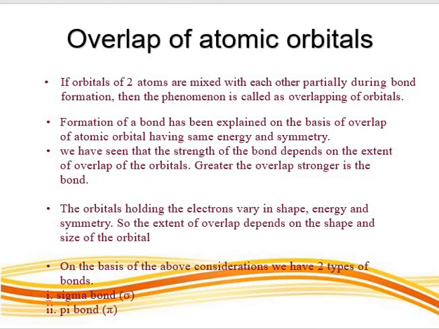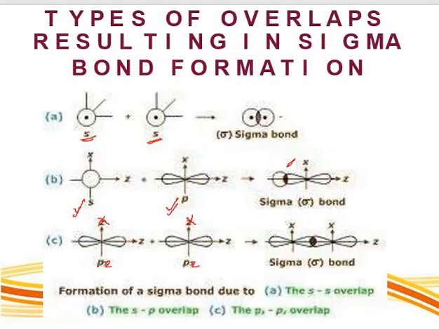We have learnt in valence bond theory that the atomic orbitals holding the electrons vary in shape, energy and symmetry. So the extent of overlap depends upon the shape and the size of the orbitals. On the basis of these considerations, we have two types of bonds. We have sigma bond and we have pi bond.